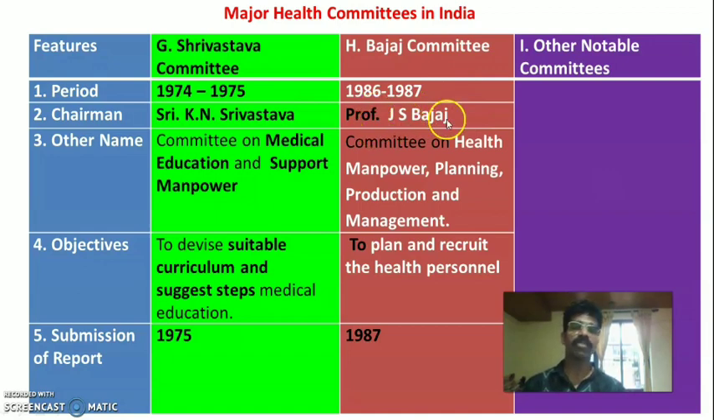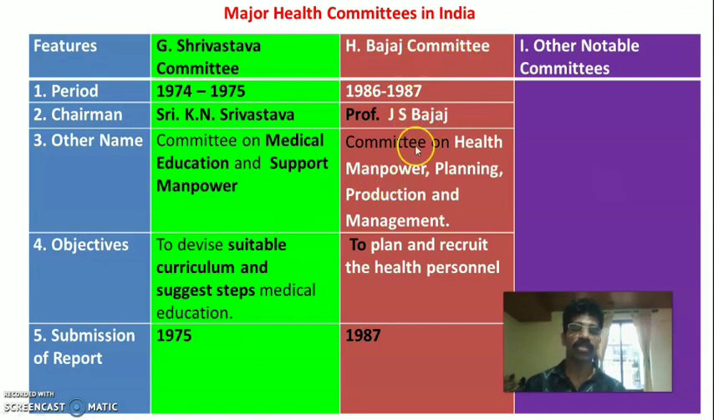Okay, Professor J.S. Bajaj. Then the other name of the Srivastava committee was Committee on Medical Education and Support Manpower. So they gave importance to the medical education of the health workers. Support manpower is nothing but creating some para-professionals or semi-professionals from the community itself. They called it the support manpower for the rural health services. So the committee introduced the rural health services under the support manpower.